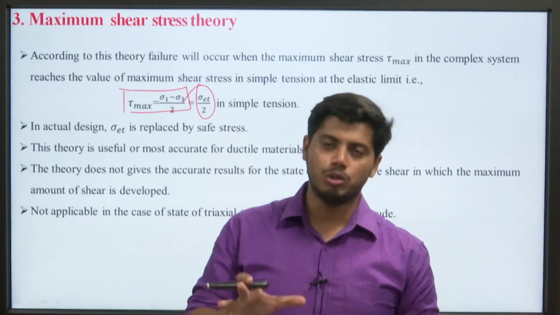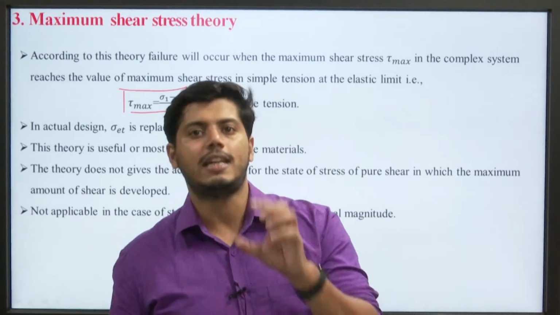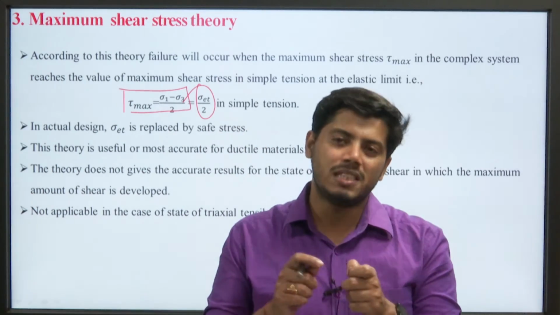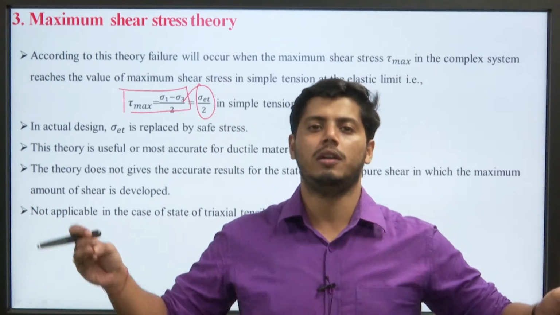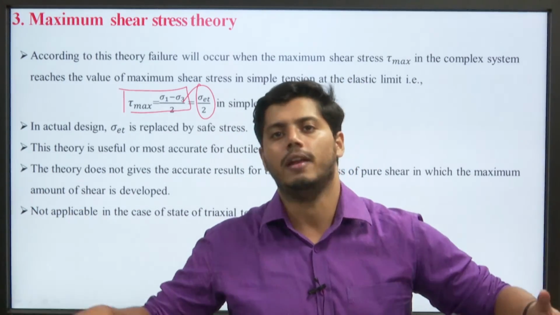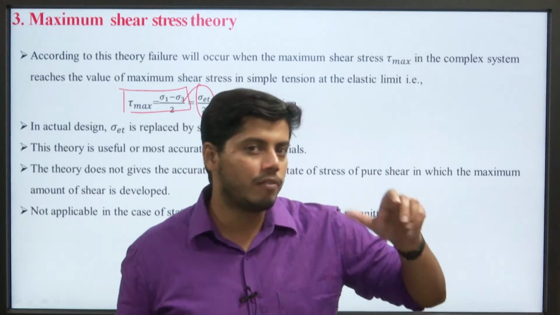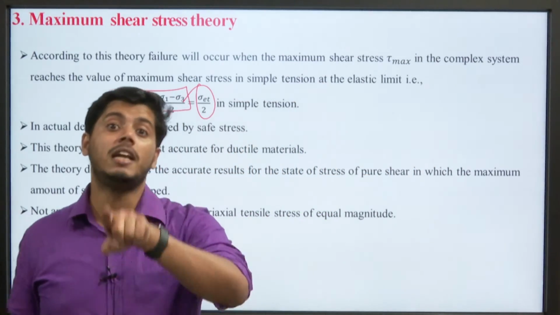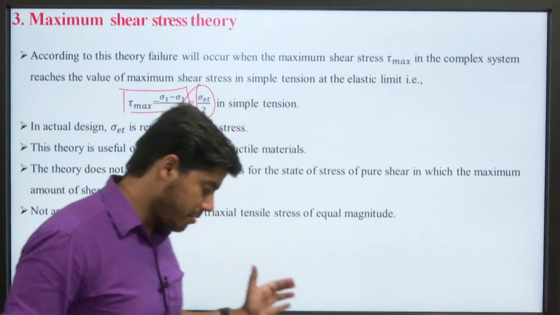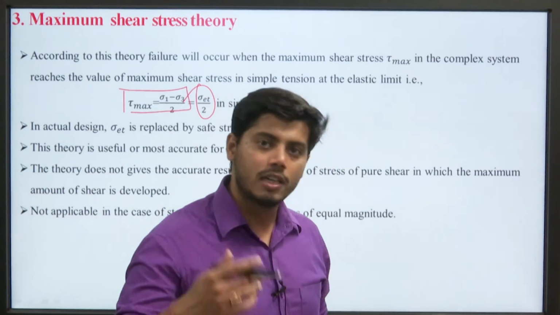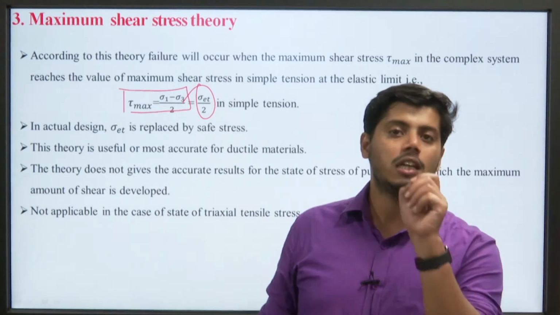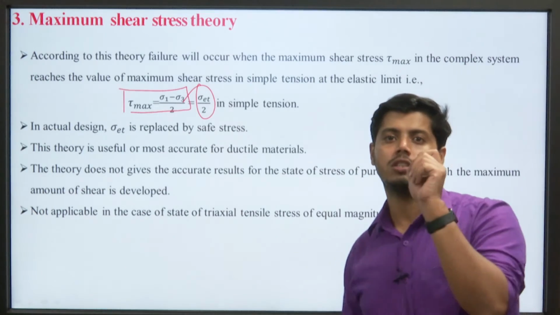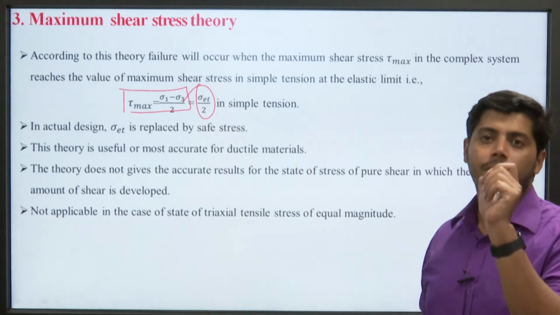This theory is most suitable for ductile material, because ductile materials are basically yielding materials. They will undergo a large amount of deformation before failure. So, this theory is suitable for ductile failure. Maximum stress theory was suitable for brittle nature of failure, but maximum shear stress theory is suitable for ductile nature of failure.